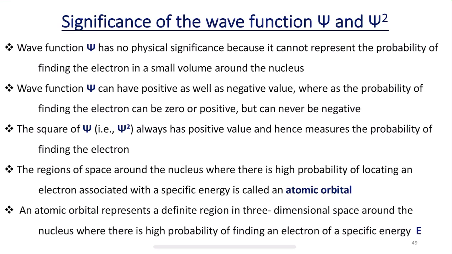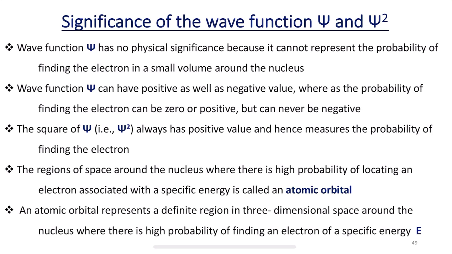The concept of the wave function was introduced in the year 1925 with the help of the Schrodinger wave equation. So the basis for this wave function, which we call psi, represented by the Greek letter psi, is the Schrodinger wave equation, which was introduced in the year 1925.